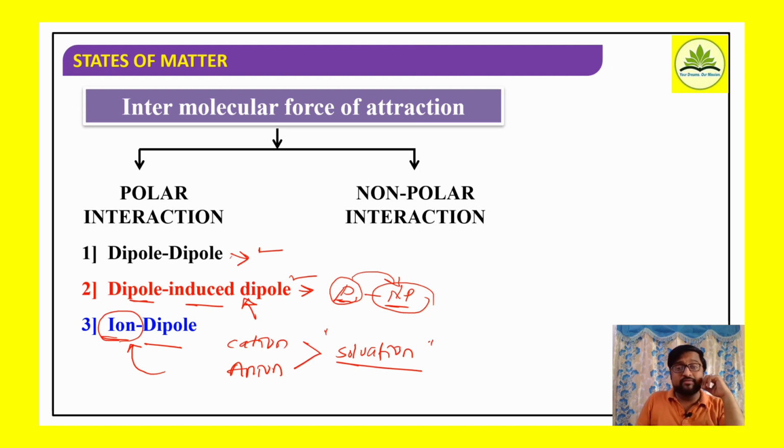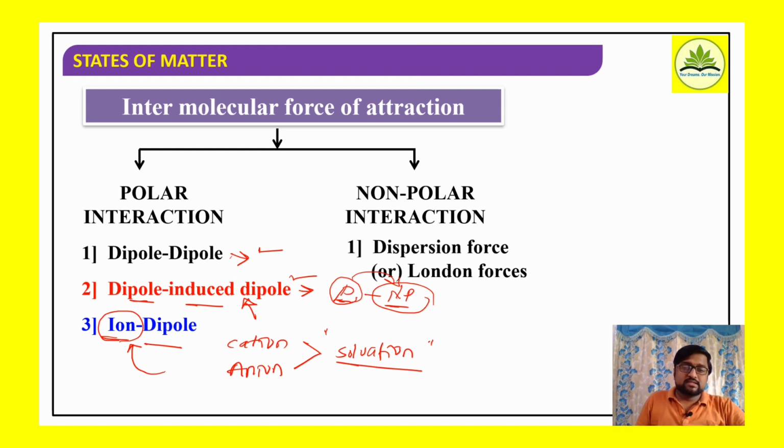And further we considered non-polar interactions. There is one type of non-polar interaction, the dispersion force, also called London forces of attraction. It is the type of intermolecular force that exists between temporary dipoles of an atom or molecule.